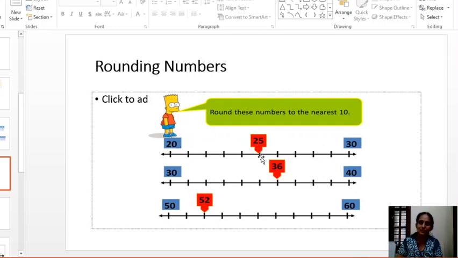Although 25 is midway between, we will always round up 25 to 30. Then after 25, the numbers 26, 27, 28, 29 are always near to 30 rather than 20, right? Similarly, when we compare 30 and 40, 36 is always near to 40. When we compare 50 and 60, 52 is nearer to 50 than 60, right? Clearly you can understand from this picture.